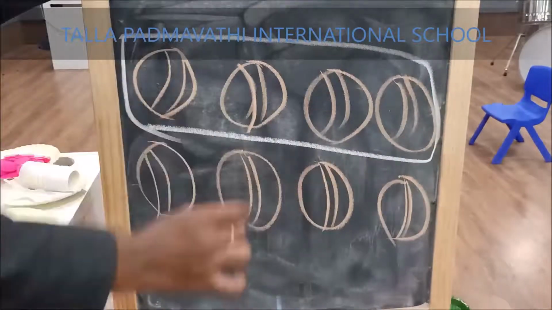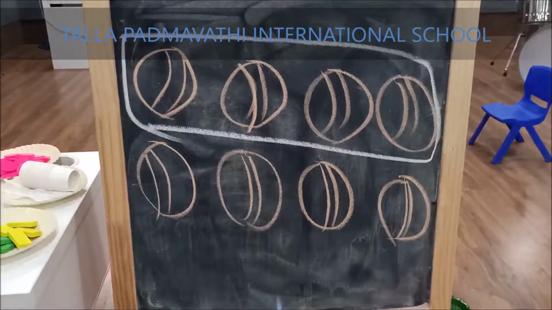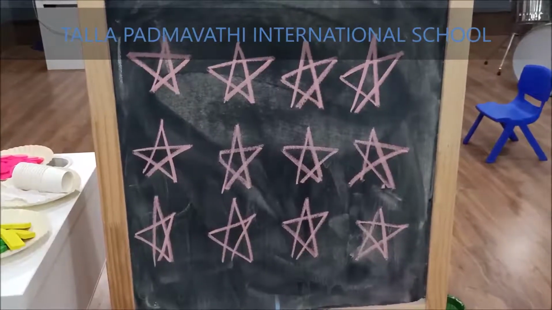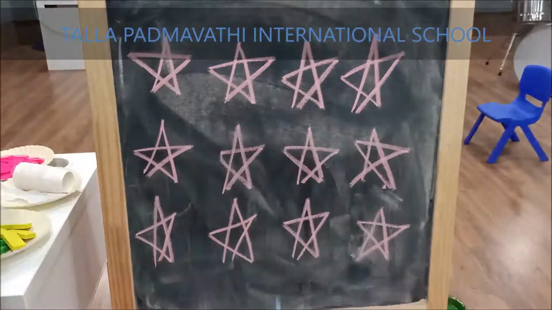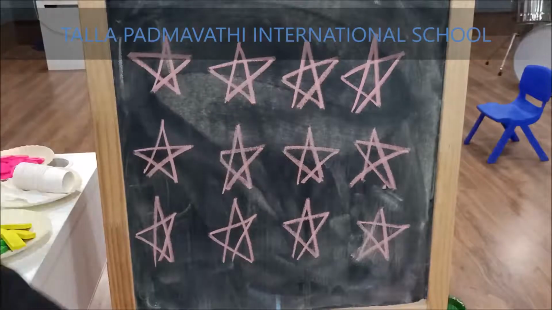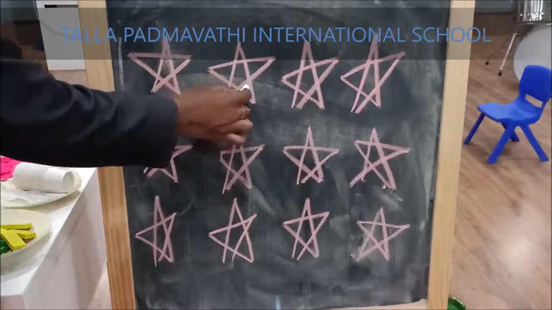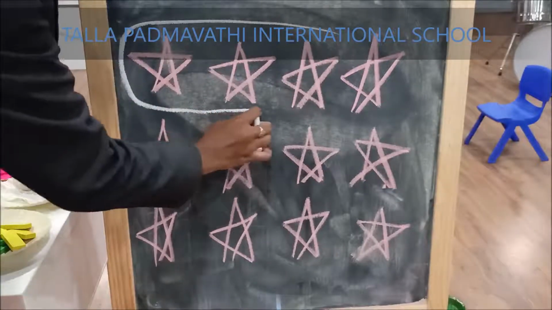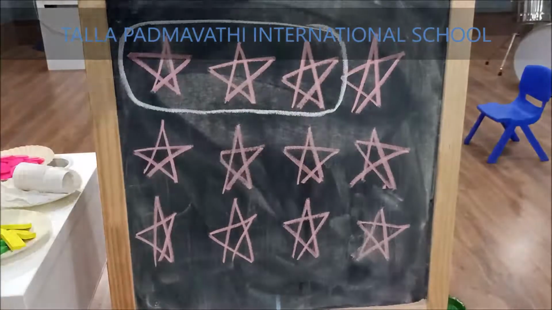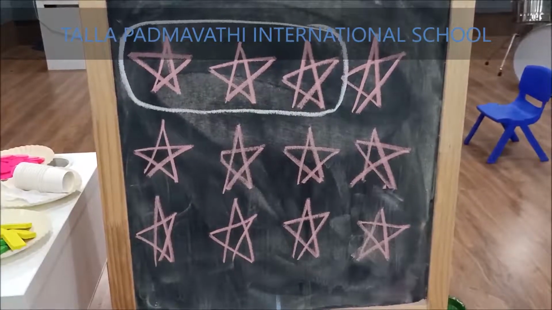This is a group of 4. So here are some stars. So children, you tell me which number's group we'll be making. Okay, we shall make a group of 3. 1, 2, 3. So this is a group of 3.